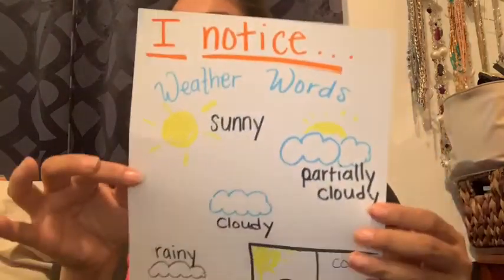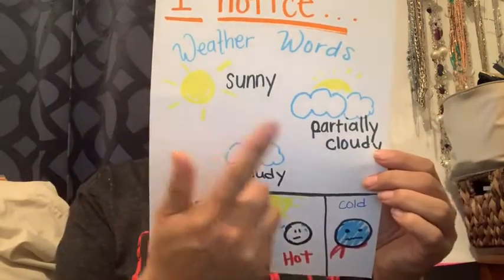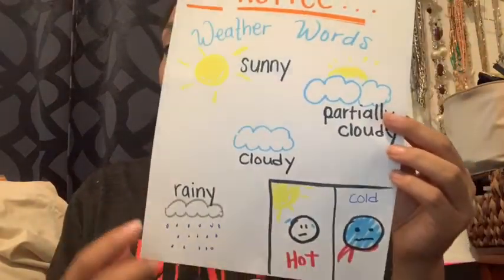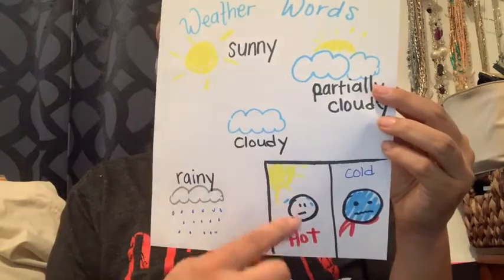So I made an anchor chart that has some weather words: sunny, partially cloudy, cloudy, rainy. And we've talked about this during calendar, what the weather is like, with our song, How's the Weather, right? So right here, this friend is hot and this friend is cold. That's another thing I notice when I go outdoors and I'm walking in the world around me: what the weather is like outside. Today I want you, if you haven't gone outside already or looked out the window, to go ahead and do that, and I want you to write about it. I'm going to model that for you in my journal for journal entry number 4.